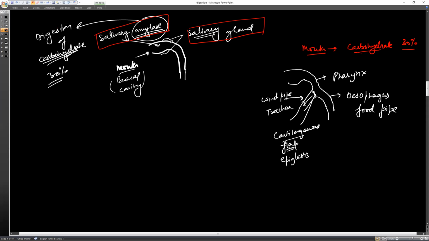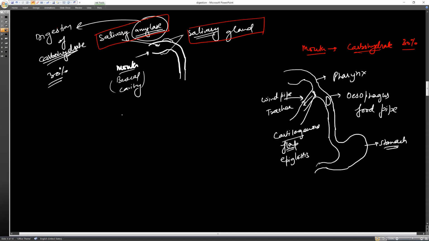Now the food from this esophagus goes into the stomach. Here is the stomach. Concentrate here. The food first of all goes from this esophagus by a specialized movement, which we call peristaltic movement.